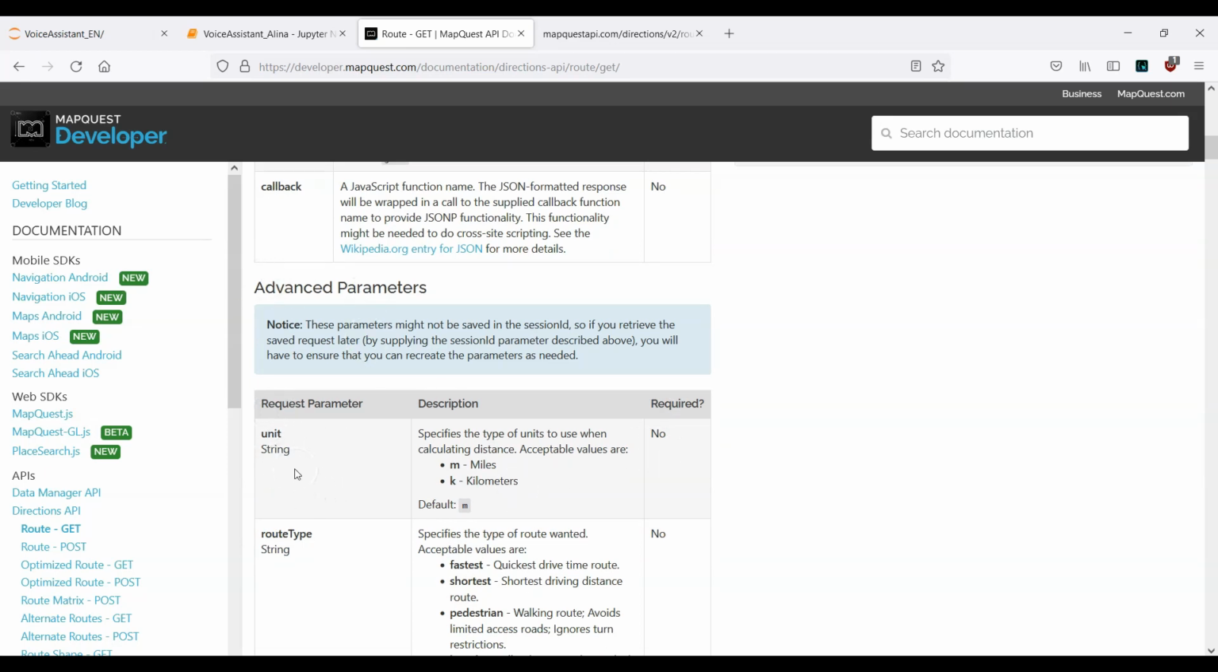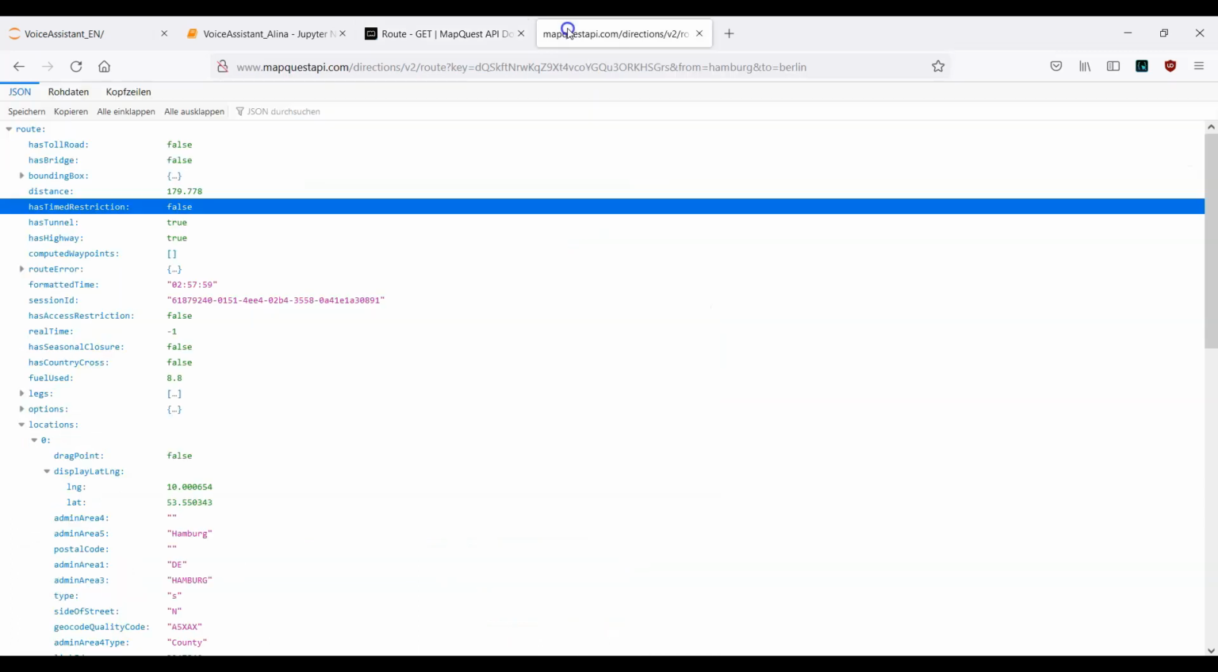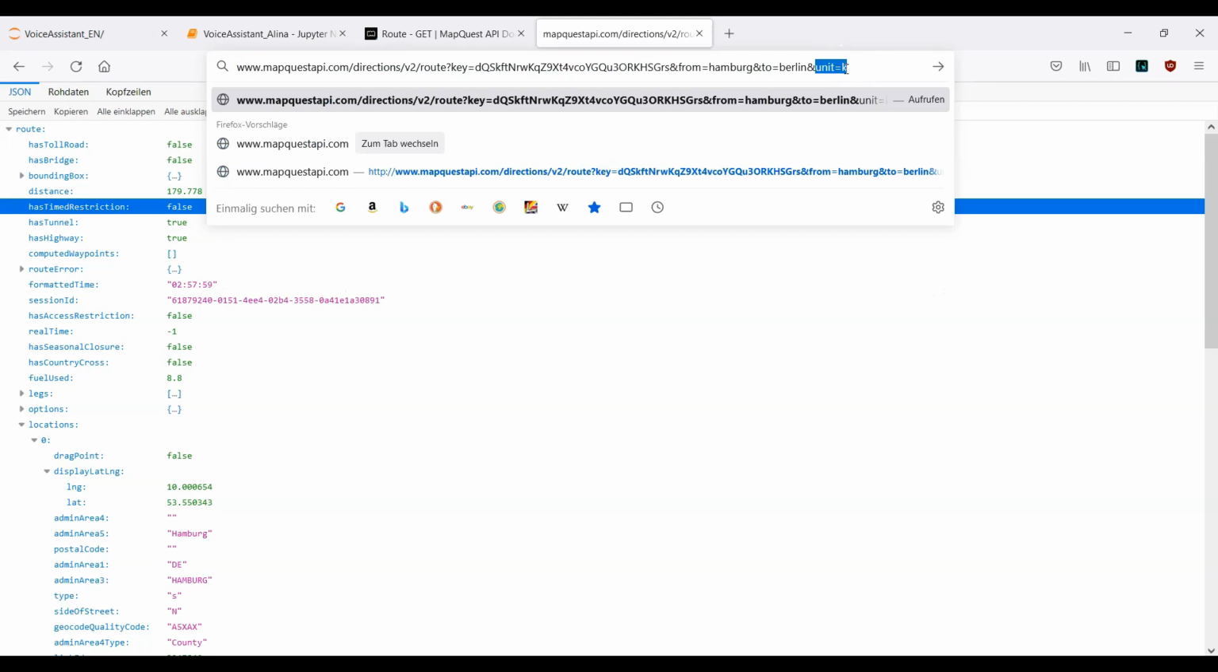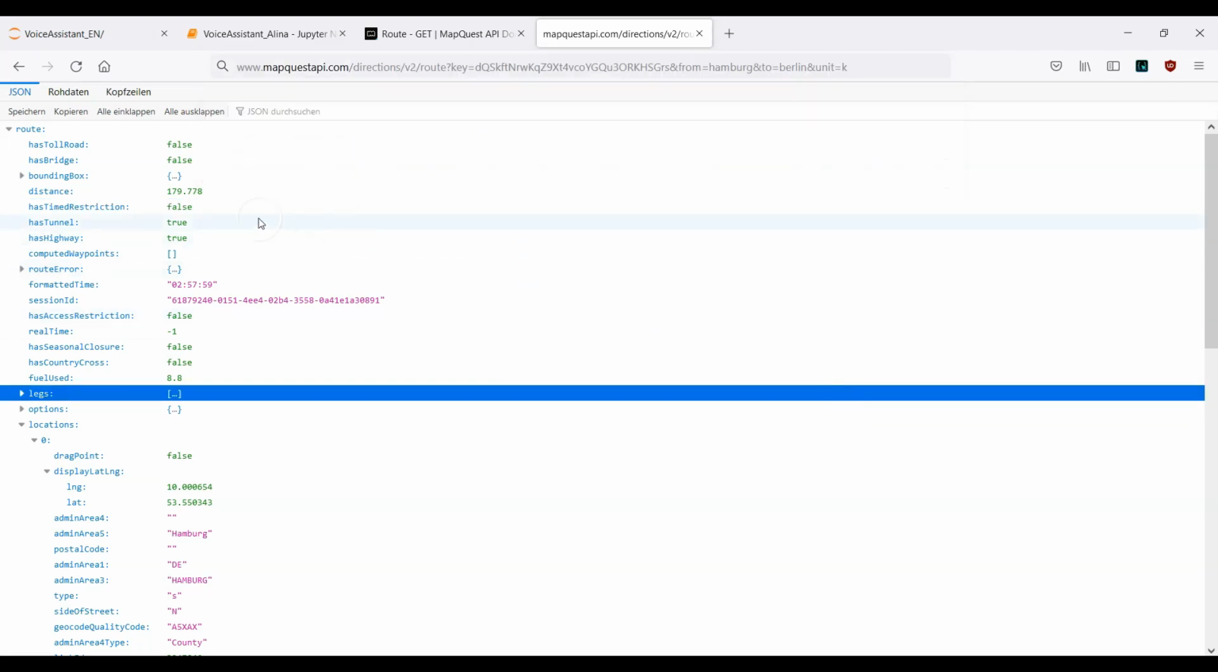You see here, we have, for example, the specification of the unit, whether it's miles or kilometers. And you see here, the default is miles. If we do nothing, we just get back miles, but now we want to work with kilometers. That means we need to modify this URL a little bit. What we have to do now is go for the and sign, and unit equals k. Okay, this is it.